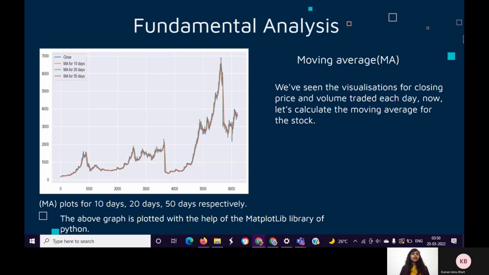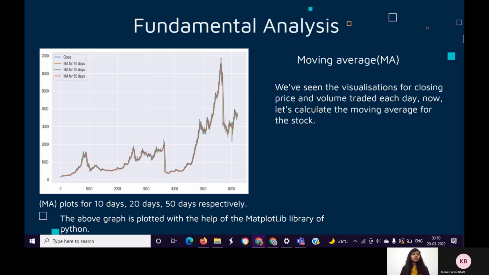Hello, this is Shambhavi and I'll explain fundamental analysis. Fundamental analysis is a method of measuring a security's intrinsic value by examining related economic and financial factors. We search for stocks that are currently trading at prices that are higher or lower than their real value. The current price of a stock may not reflect the actual value of the stock. A stock may be overvalued or undervalued in the market.